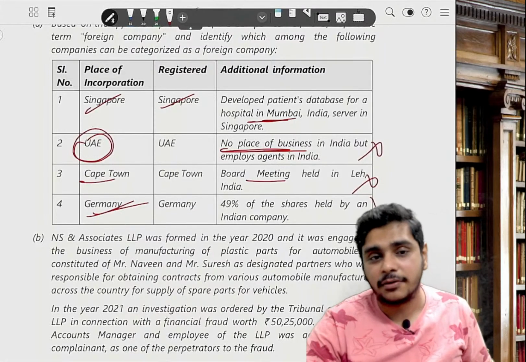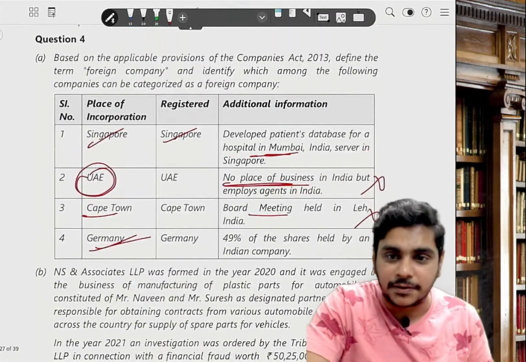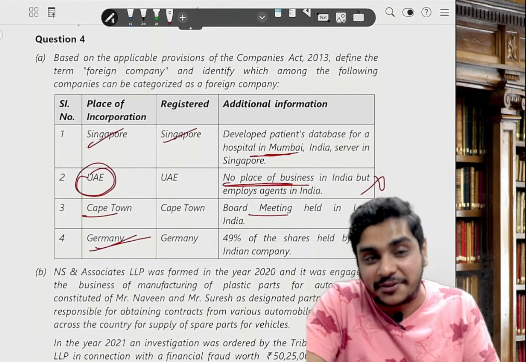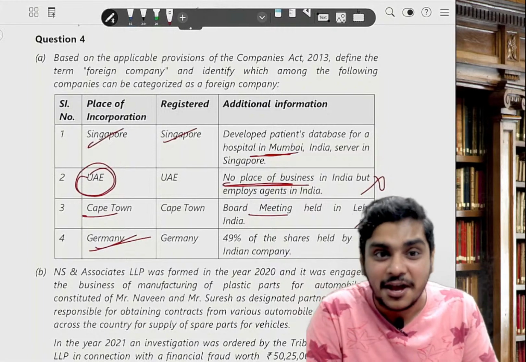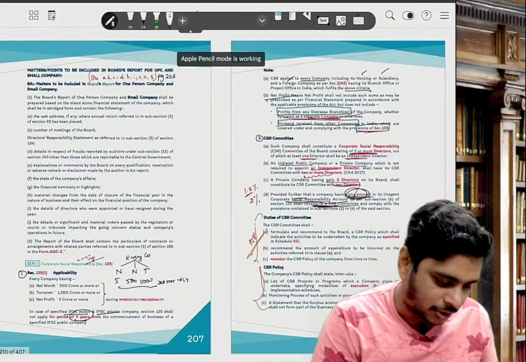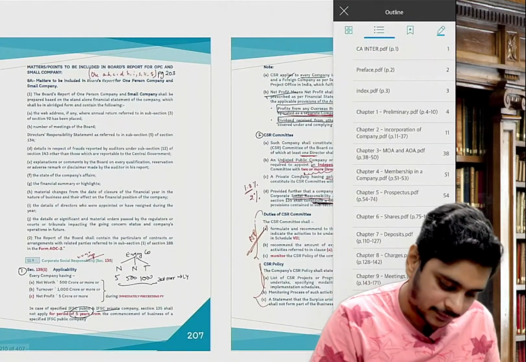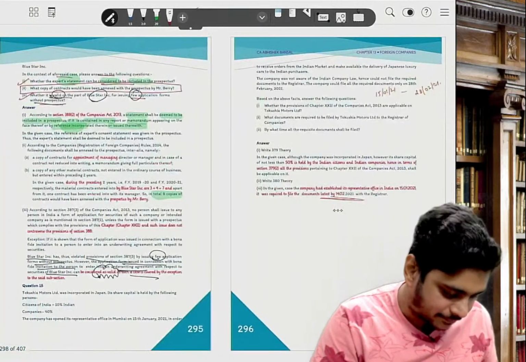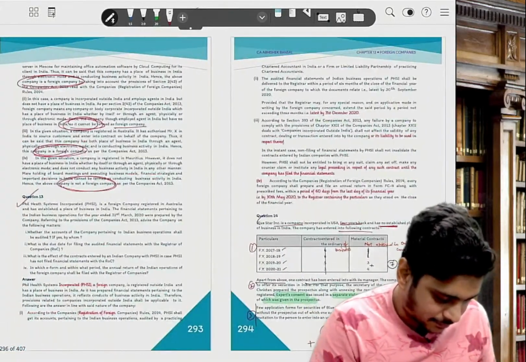Not a foreign company. Over. 5-mark answer. Now, all those people who are spreading the rumors that this question did not come from the notes, then how can you answer it in the notes? Oh, it came from outside. Hold on, people, hold on. I will show them. It came from outside.